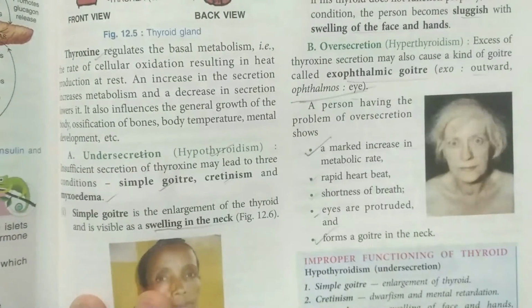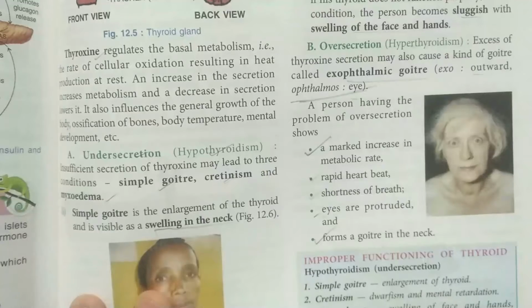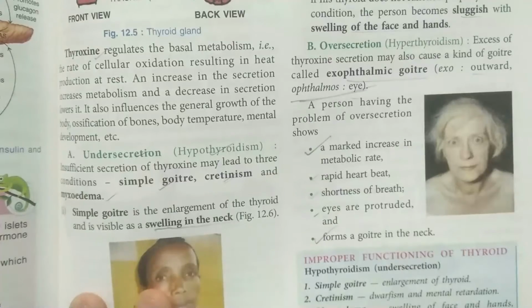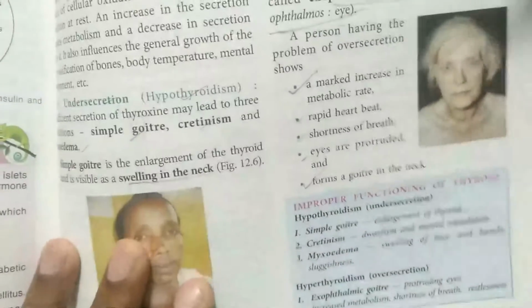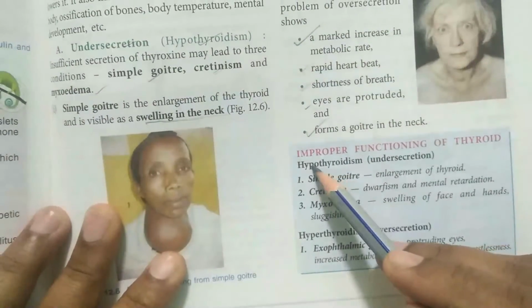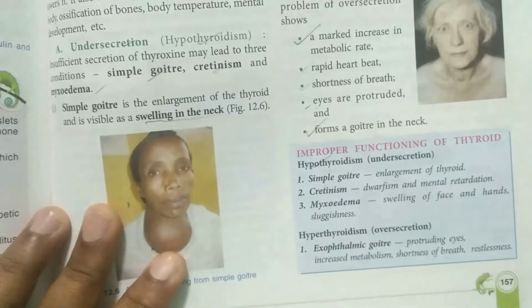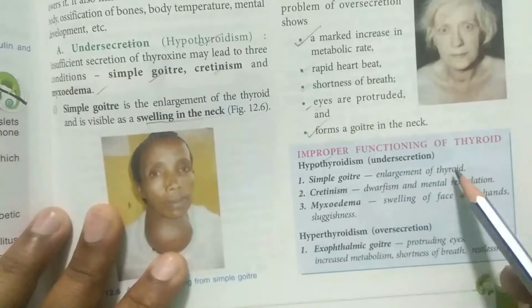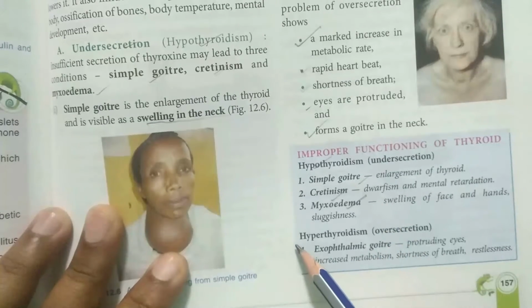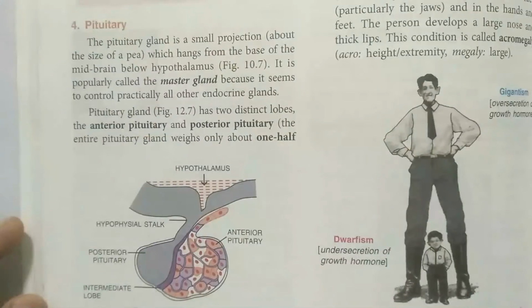Now to overcome this problem, we should always use iodized salt, that means the salt which is having sufficient amount of iodine in it, and in our diet we should include these things. So improper functioning of the thyroid, here in the table it is given. In hypothyroidism, that means whenever it is undersecretion, it is causing the problem of simple goiter, cretinism, myxedema. And if it is hyperthyroidism, that is oversecretion, it is causing the problem exophthalmic goiter.